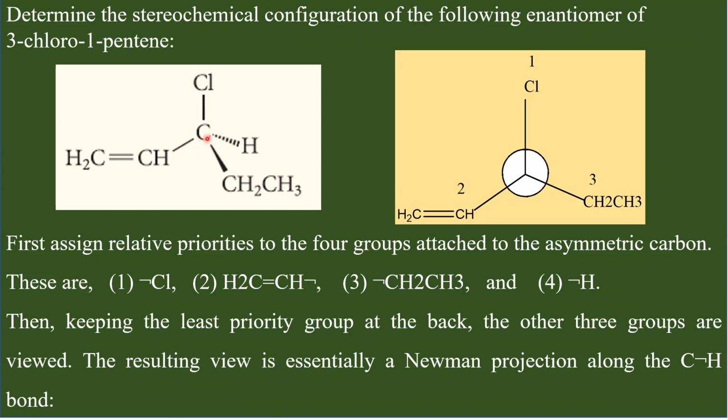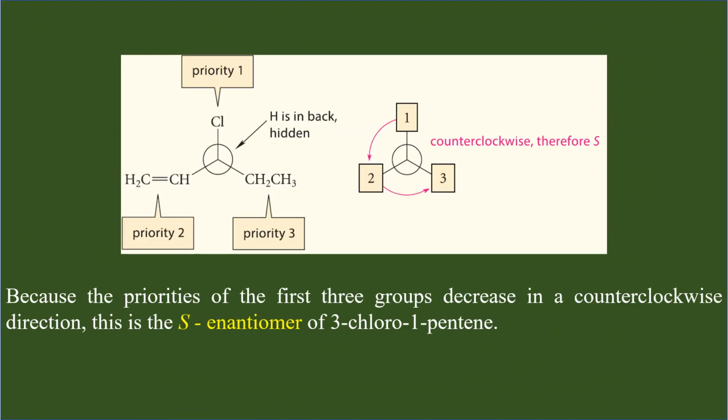So the IUPAC name of this molecule is (S)-3-chloro-1-pentene. The complete IUPAC name of this molecule should have the configuration of the chiral carbon atoms. Therefore, you have to give the name (S)-3-chloro-1-pentene.